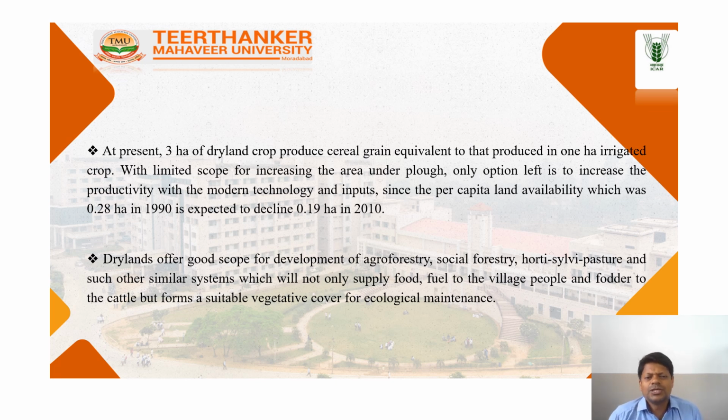Dryland offers good scope for development of agroforestry, social forestry, horti-silviculture, and other similar systems, which will not only supply food to the village people and fodder to the cattle, but also form a vegetative cover for ecological maintenance. So this is the importance of dry areas as production areas in Indian agriculture.